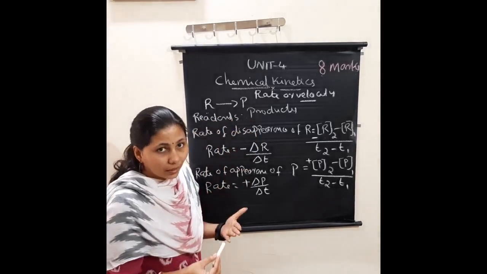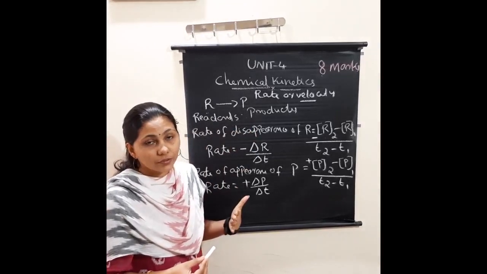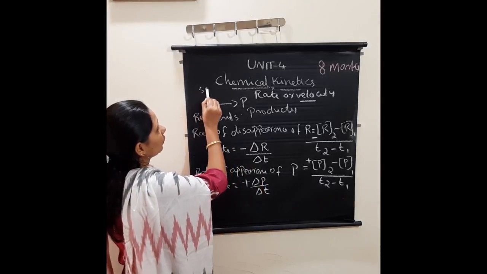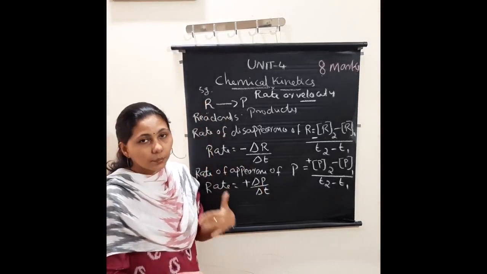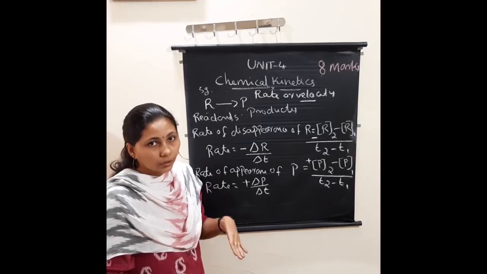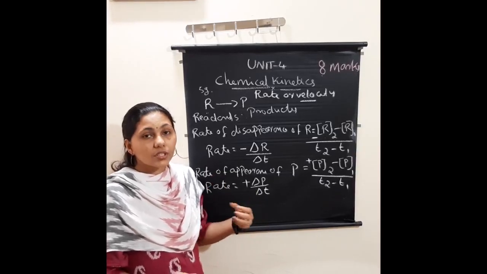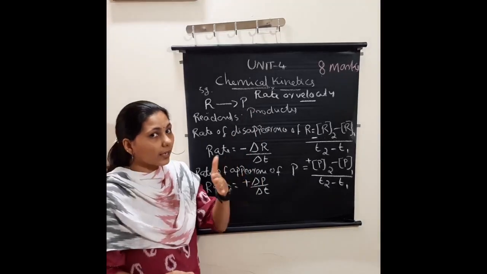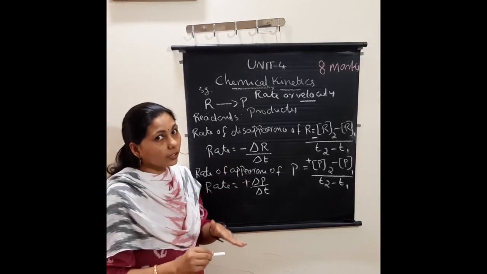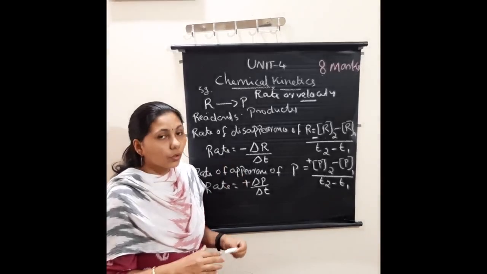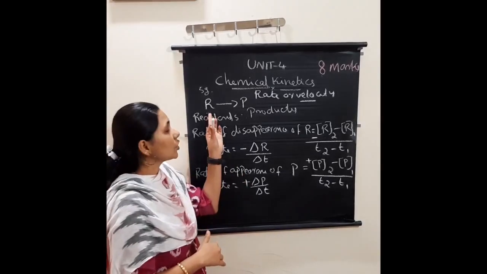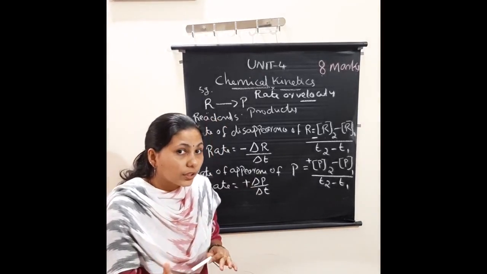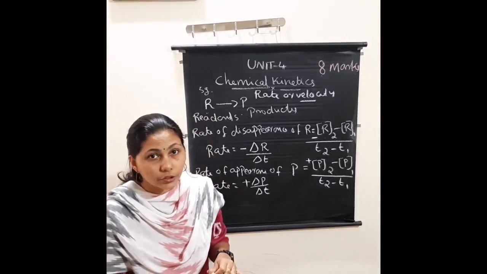We know in the beginning the concentration of the reactants will be maximum, right? Suppose 5 gram of sugar is there in the beginning. It has not started any reaction, so the concentration of the reactant is 100% at the beginning. But the concentration of the products at the beginning is 0, because reactants are not yet converted into products. So after some time what will happen? The concentration of the reactants starts decreasing. Why? They are converted into products.